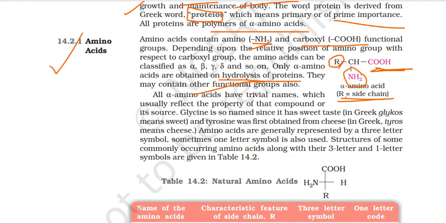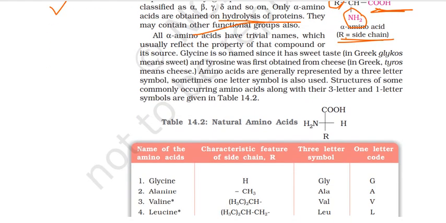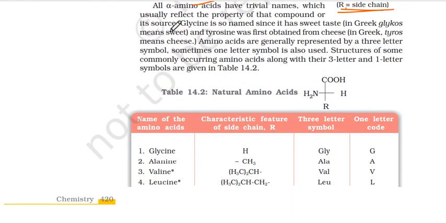All alpha amino acids have trivial names which usually reflect the property of that compound or its source. Glycine is so named. हर एक का अपना अपना नाम है. बायो में भी there's this chapter जहाँ पे आपको different नाम पता चलते हैं based upon उनके पास alkyl group कौन सा होता है. Glycine is so named, it has sweet taste. Glykos means sweet. Tyrosine first obtained from cheese. Tyros means cheese. Amino acids are generally represented by a 3-letter symbol. Sometimes 1-letter symbol is also used. Structure of some commonly occurring amino acids with their 3-letter and 1-letter symbols are given.